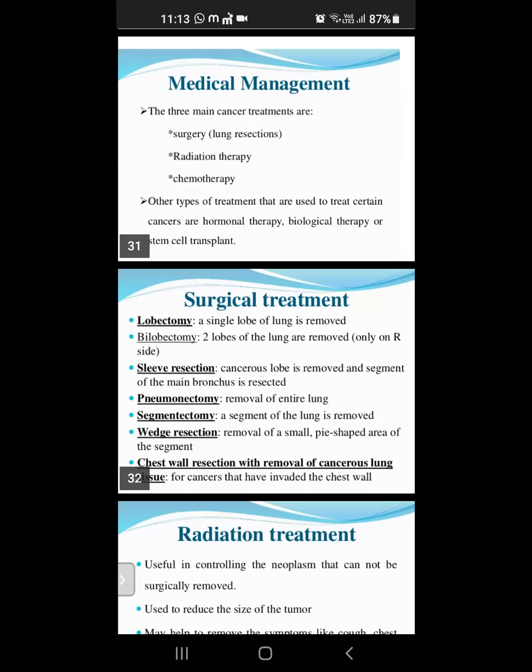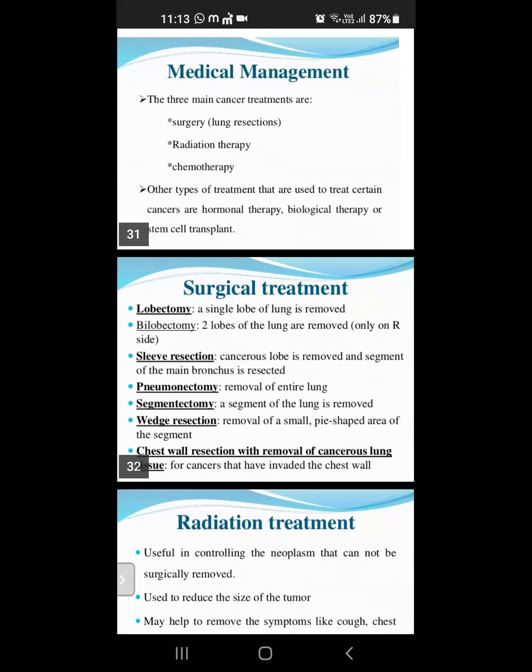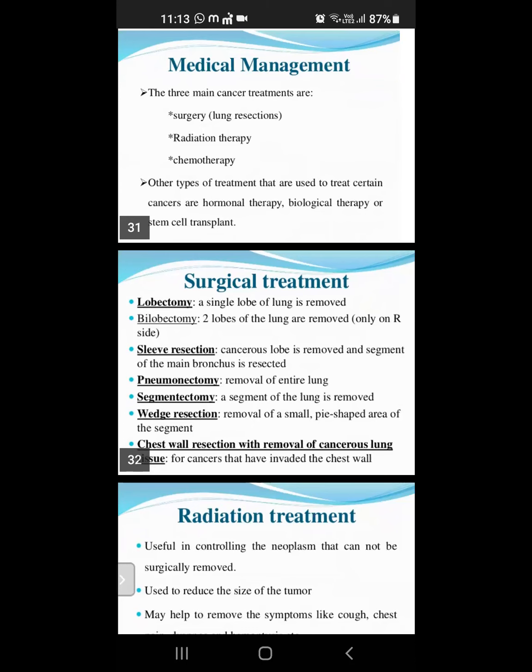Okay. Next one is the chest wall resection with the removal of the cancerous lung, because of a cancer that has invaded the chest wall. That is the chest wall resection with the removal of the cancerous lung. Okay, this is the surgical treatment: lobectomy, sleeve resection, pneumonectomy, segmentectomy, wedge resection, chest wall resection with the removal of a cancerous lung.